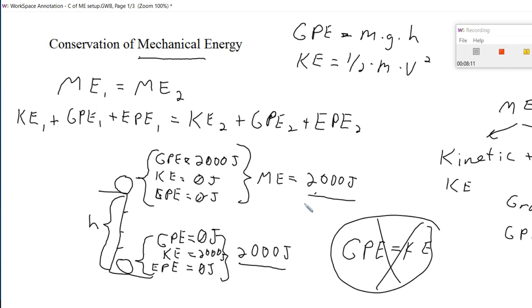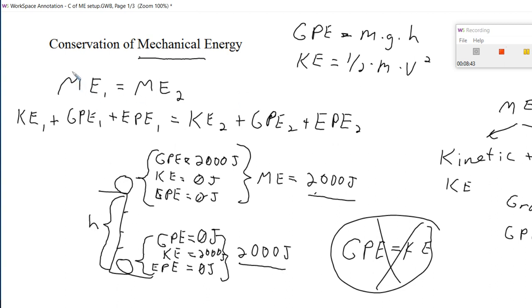Stop. The reason you cannot write this is that even though in this particular case the GPE does end up equaling the kinetic energy, it's the GPE at the top at one point and it's equal to the KE at another point. The only reason that is true is because your other two components of mechanical energy also happen to equal 0. There is no basis for saying GPE is equal to kinetic energy outside of the conservation of mechanical energy. In order for the GPE at any one point to be equal to the kinetic energy at another point, the other two components of mechanical energy must be equal to 0.